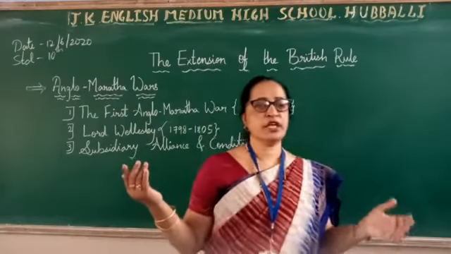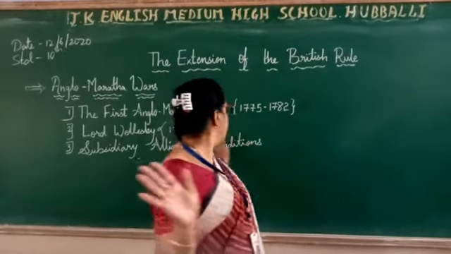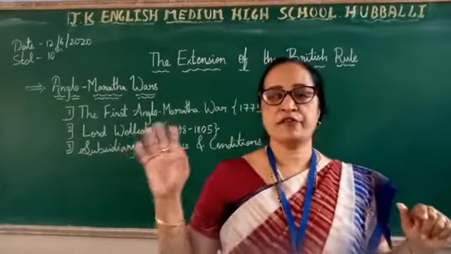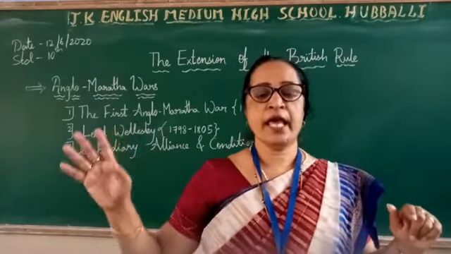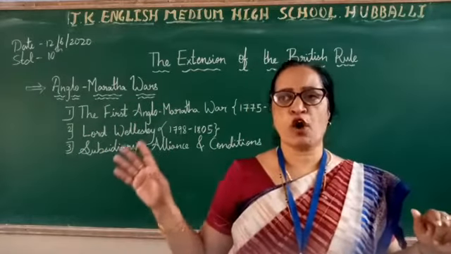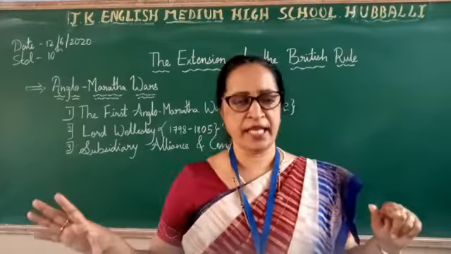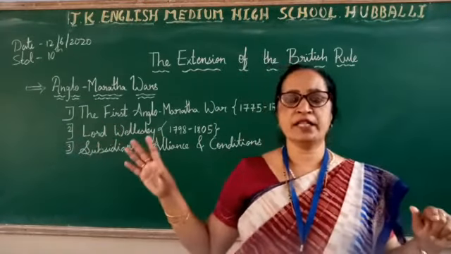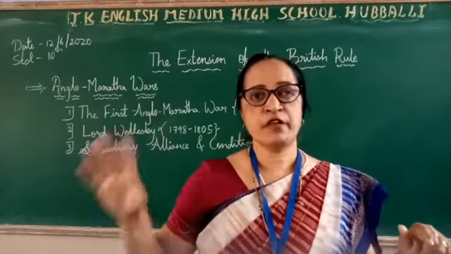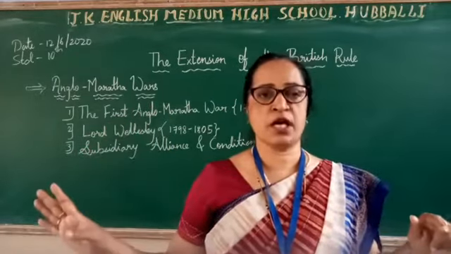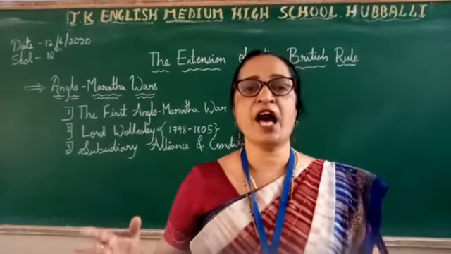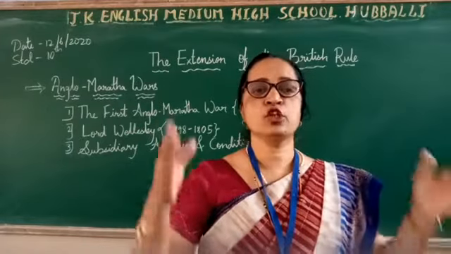So did you understand, children? This is very important: the Anglo-Maratha War. I'll repeat once again. The Maratha first, after the second battle of Buxar, installed whom? Shah Alam back to the throne of Mughal Emperor in Delhi. Shah Alam was under the care of the British after he was defeated in the battle of Buxar. The emperor gave Kora and Allahabad to the Maratha.